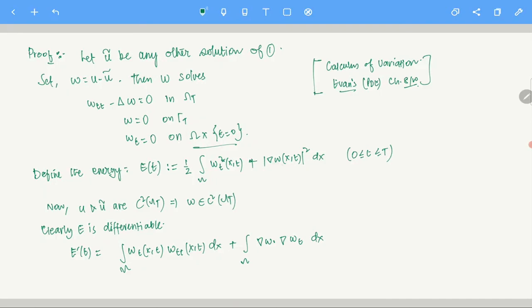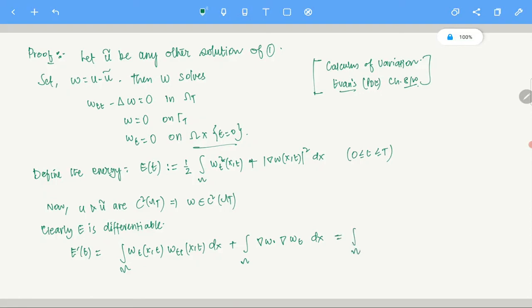Because of the continuity, I can take the derivative inside, so it becomes gradient of w_t. I am writing these directly. If you are not convinced, I urge you to do it yourself and check it. It is not very difficult, and it will make it more precise so you understand what is going on.